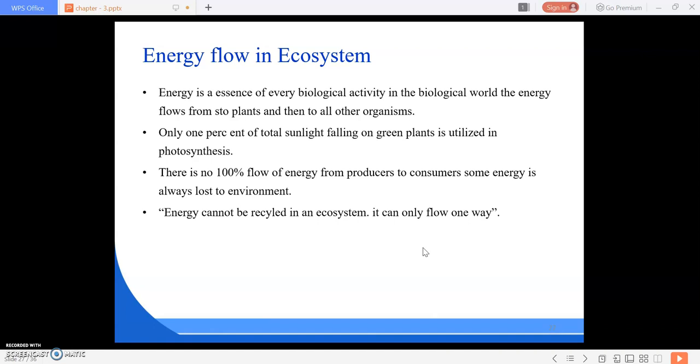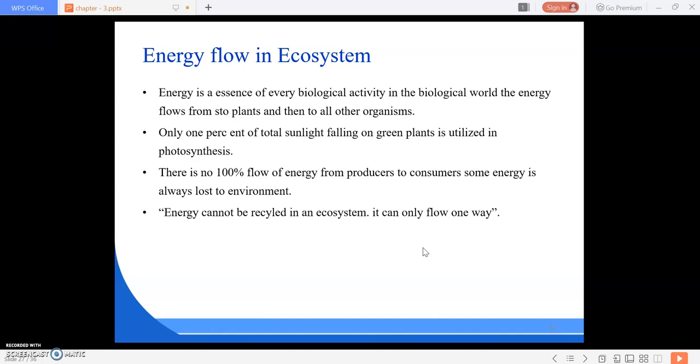Only 1% of the total sunlight falling on the green plants is utilized in photosynthesis. Okay, only 1% of the total sunlight is utilized in the photosynthesis process, and this is sufficient to maintain all life on this earth. There is no 100% flow of energy from producers to consumers.